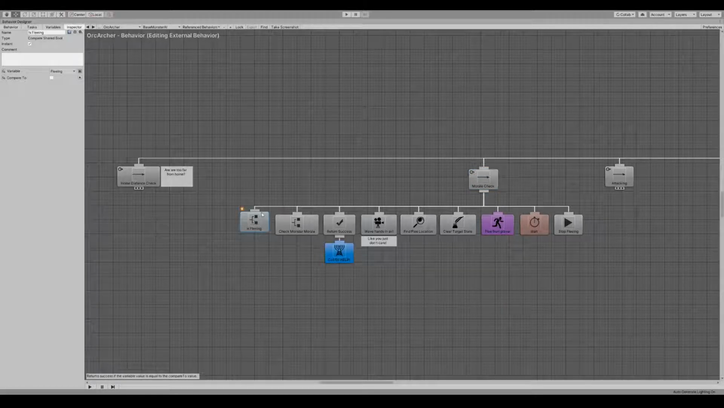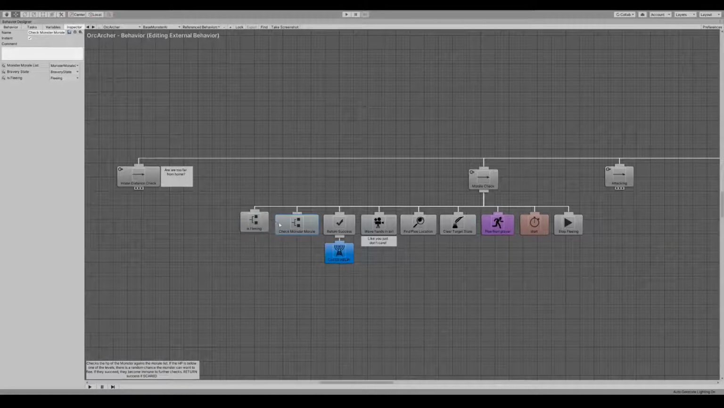Now it's got some basic checks we'll talk about, but the primary new action is check monster morale. We pass it our three variables, which are only local variables as we mentioned before, and the monster morale will return a success if the monster is scared, or a failure if the monster is not scared. Success, we then continue on with the tree as normal.